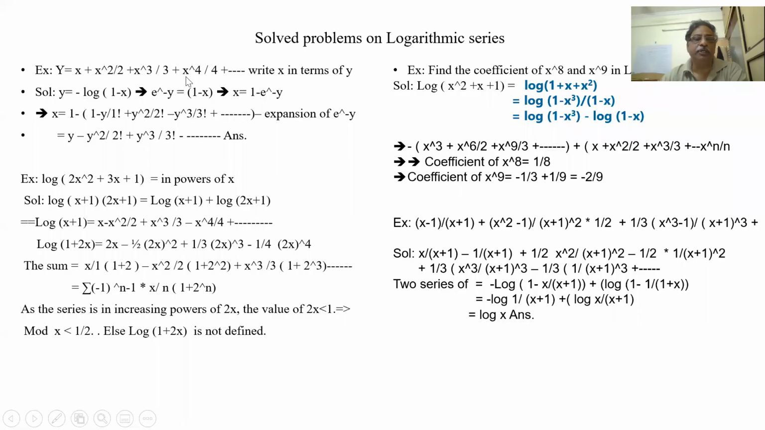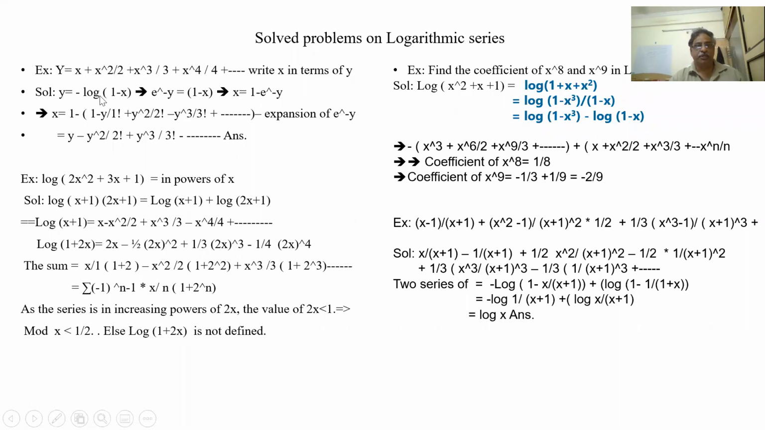So let us continue our problem solving. Y is given as a series, and we have to write x in terms of y. So what is this series? x plus x square by 2 plus x cubed by 3 plus x to the power of 4 by 4. This is nothing but minus log of 1 minus x. This is the formula. All are plus and all denominators we are having numerically. So this is minus of log of 1 minus x.